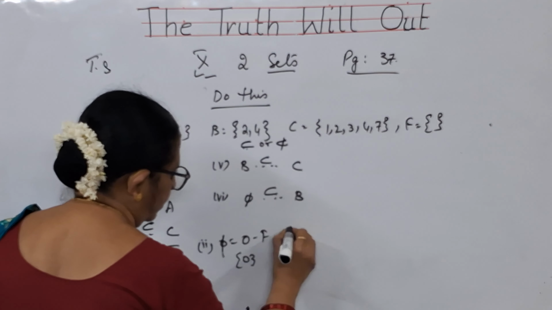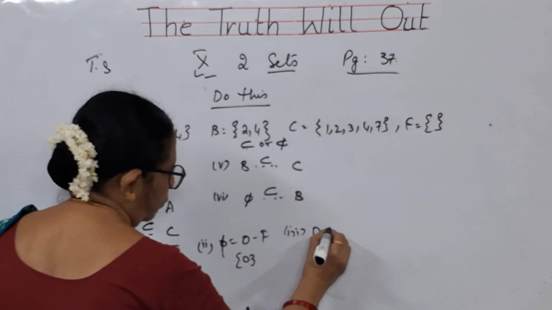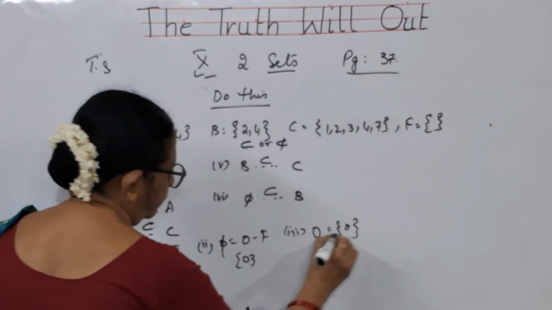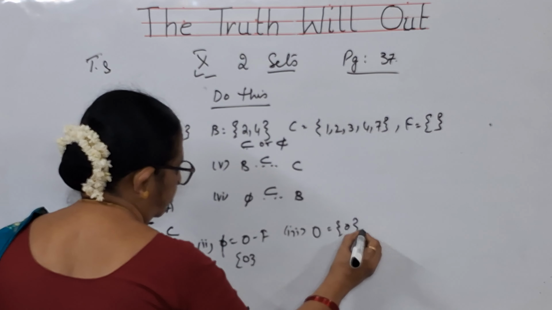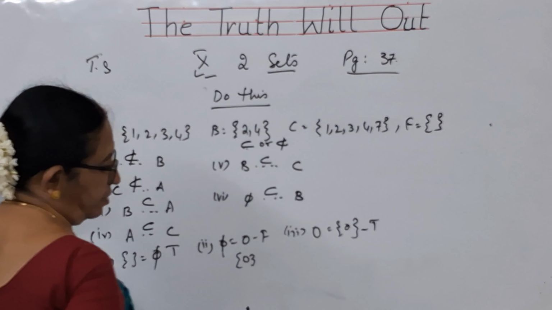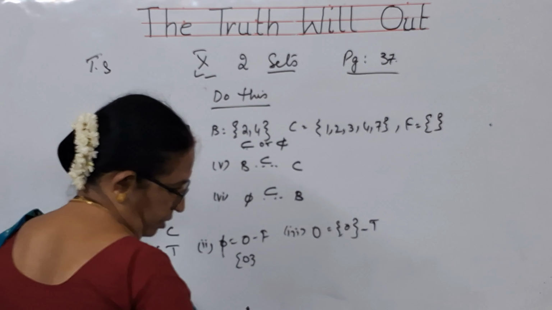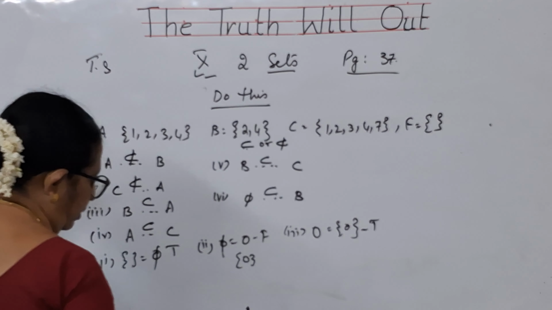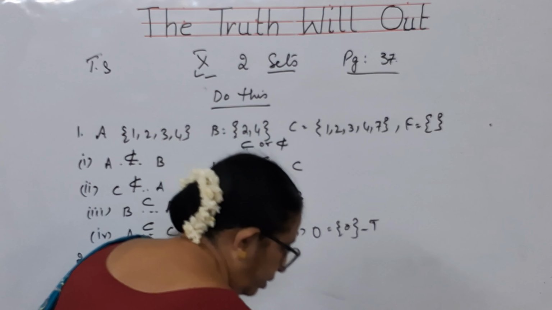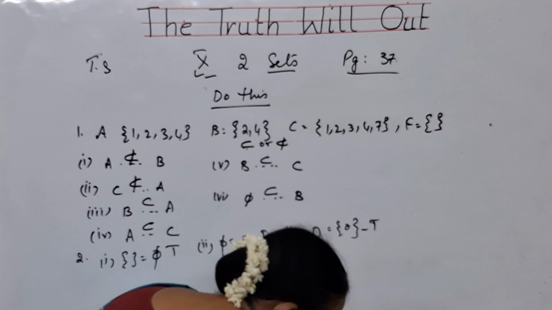And third one, {0} is equal to 0. Of course, it is a true statement because an element is there in this set. You can represent it as a set. Okay, children, I hope you have understood. So copy this, children.